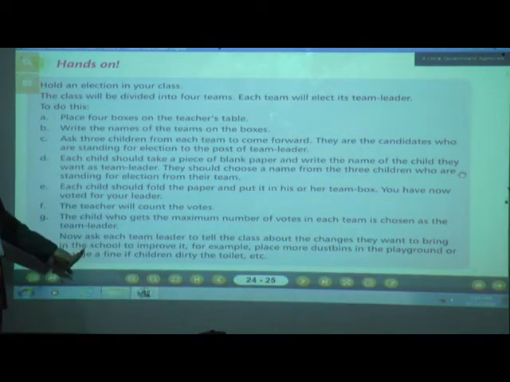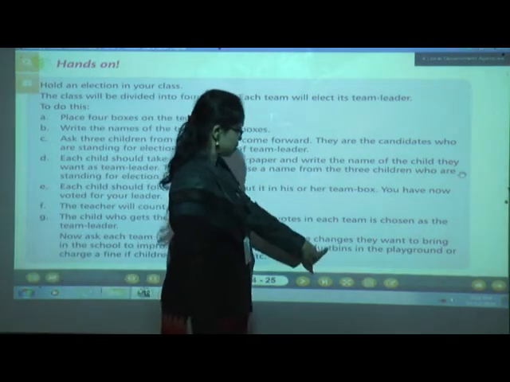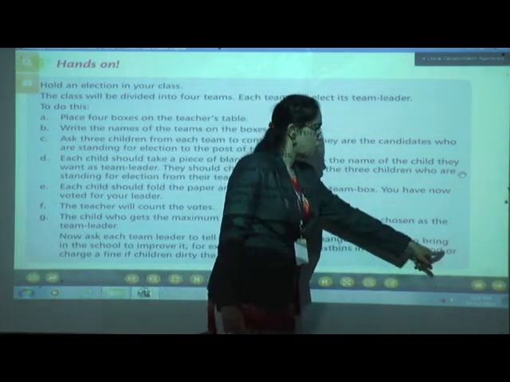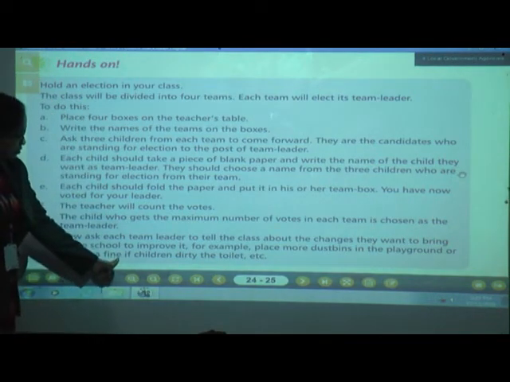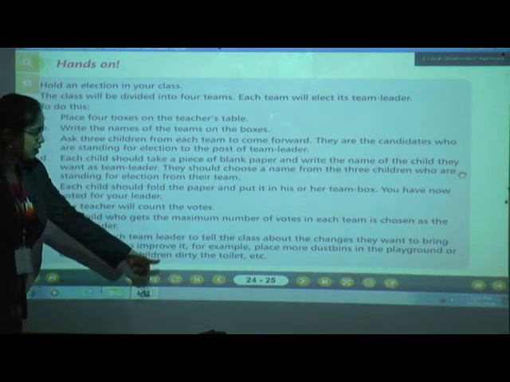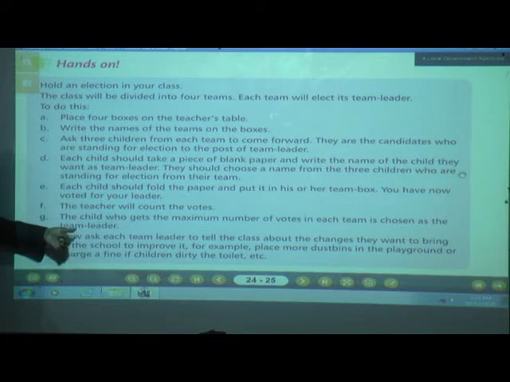Yes, in the school, to improve it. For example, place more dustbins in the playground, or charge a fine if children dirty the toilet, etc. Okay. These many points you can write and you can discuss with your team leader. Okay. This is the activity. Which activity? Hold an election in your class.